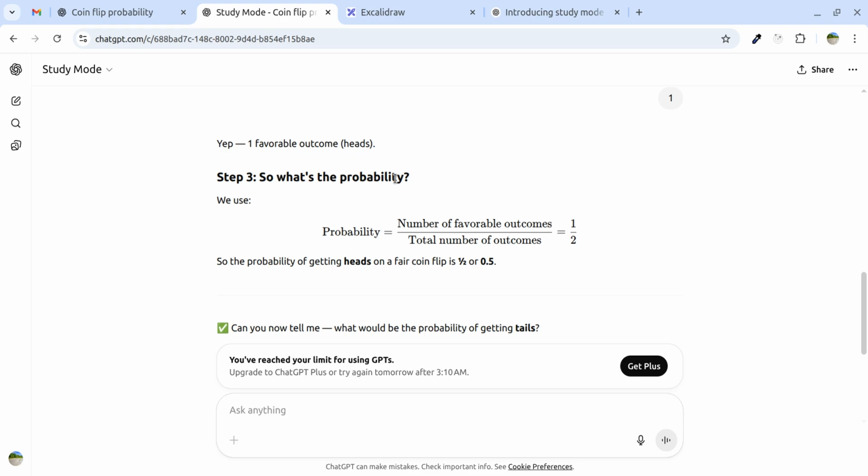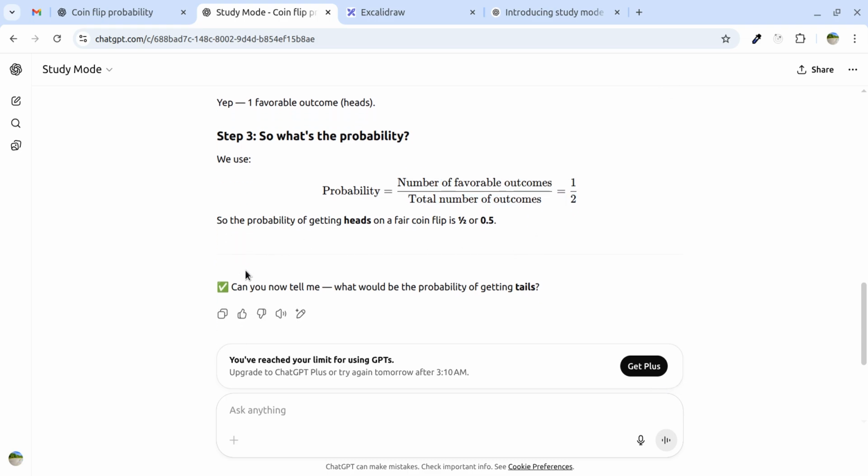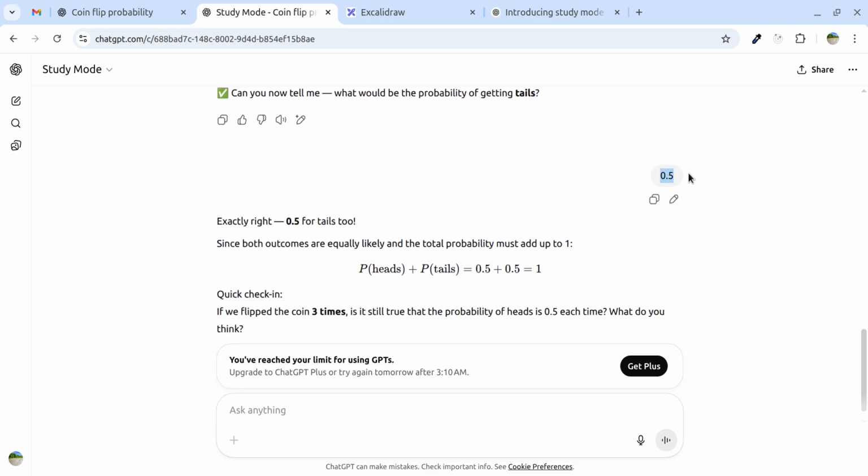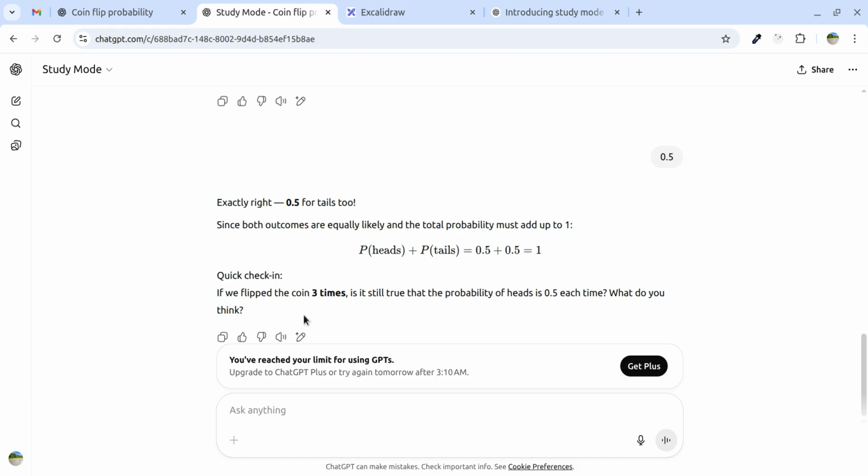So what's the probability? As we all know, the formula of probability is mentioned: number of favorable outcomes divided by total number of outcomes. And here you see, I asked about the probability of heads, and it is again asking me the probability of tails, just like how a teacher asks us. If we answer in one way, they will ask us in another way to make us think, right? So it is asking me like that. After that, I mentioned it as 0.5. That's it. That's the solution.